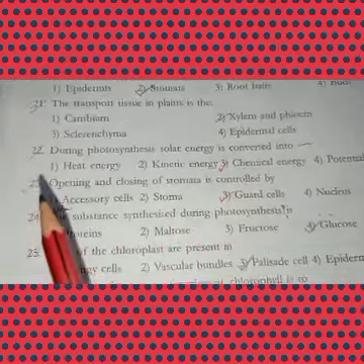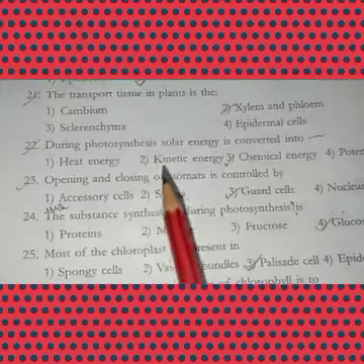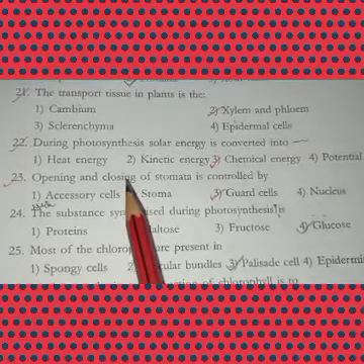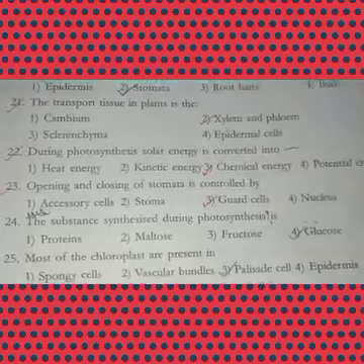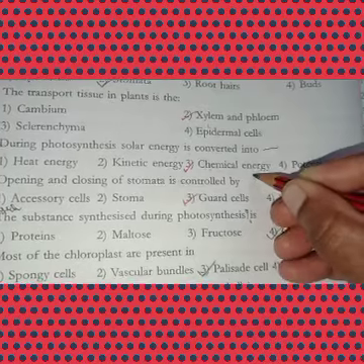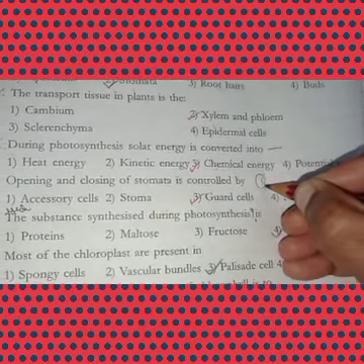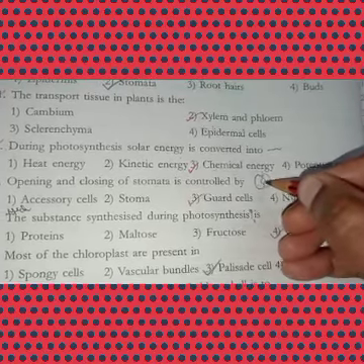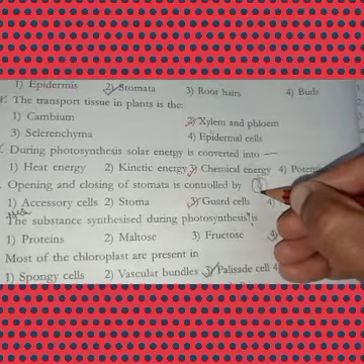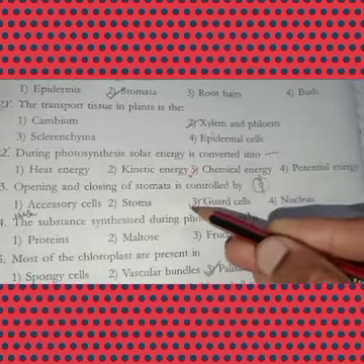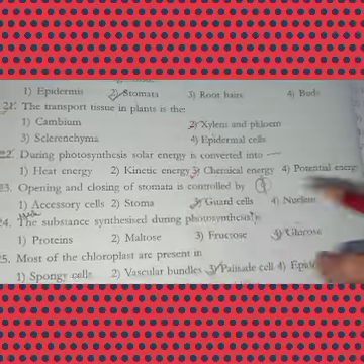Okay. And next, 23rd. Opening and closing of stomata is controlled by, we know, children, once again remember this. What are these? Here you can see the cells will be opening and closing. So the guard cells will control opening and closing of stomata.